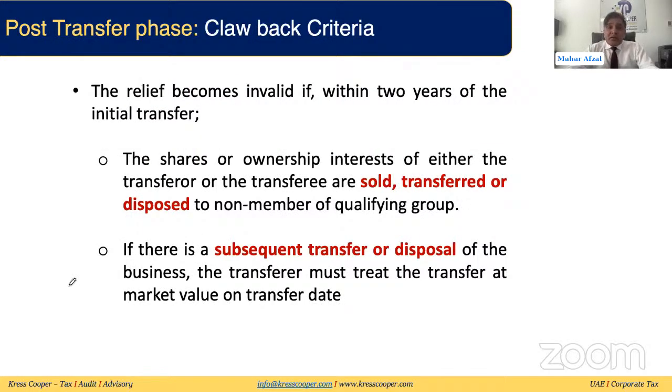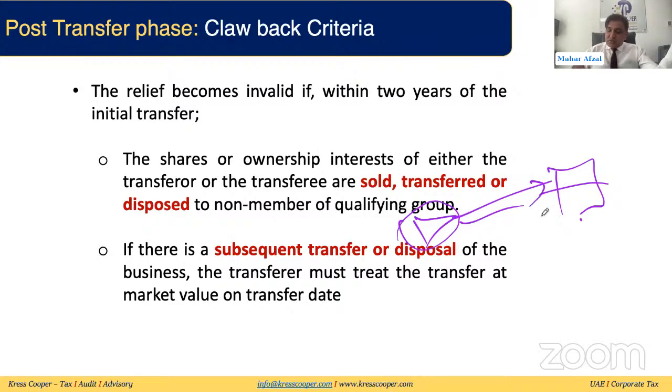Clawback criteria we have discussed. We discussed two possibilities within 2 years from the date of transfer. Once the business has been transferred to the transferee, the transferee can transfer this business within 2 years to any other person. If the transferee is selling or disposing of the business, or any independent part of it, and this is important, business or any independent part of it, within 2 years from the date of transfer, then clawback will be triggered. These benefits will not be given to the taxable persons, and the transferor will be liable to pay tax on the market value.